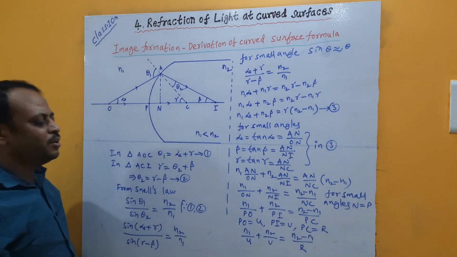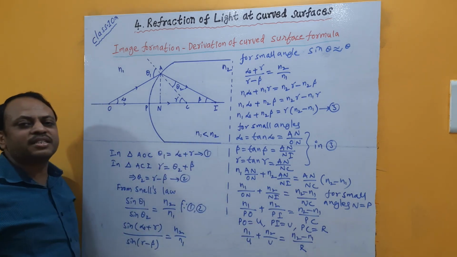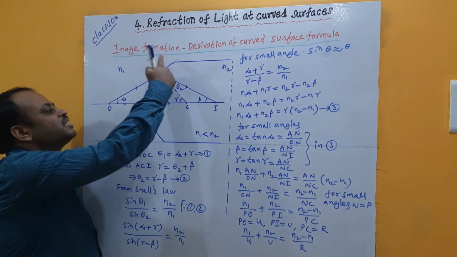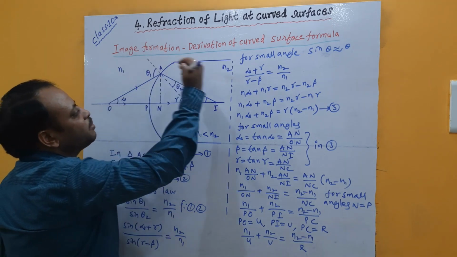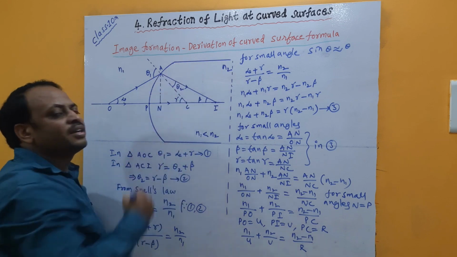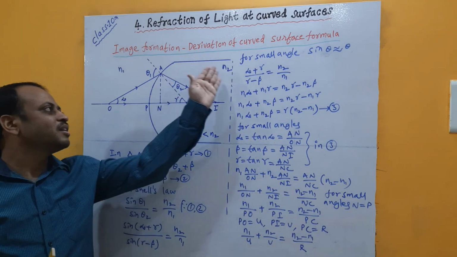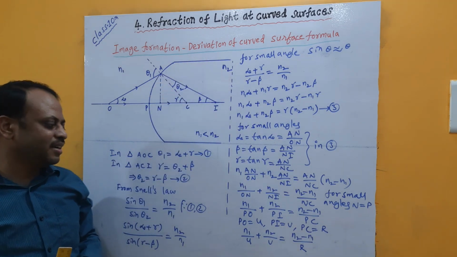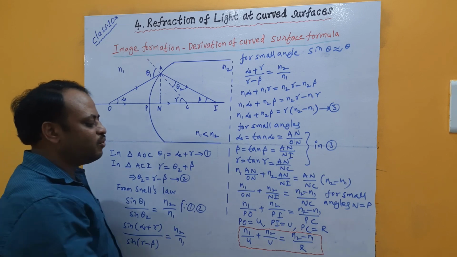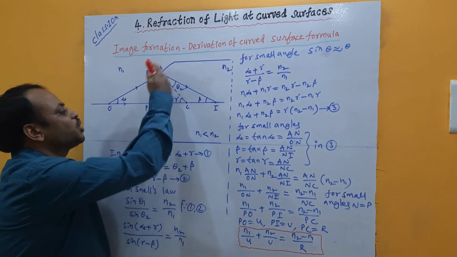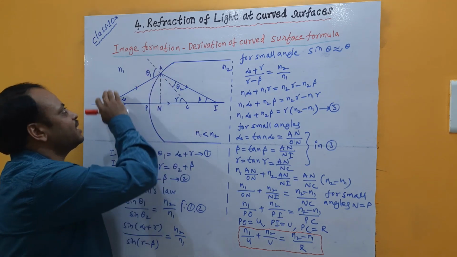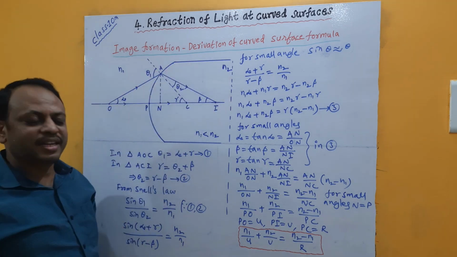So this will give you the relation between object distance and image distance in the case of a convex denser surface, in the sense light rays entering from rarer medium towards denser medium, where the surface is convex at the denser medium side. Here the final formula which we have derived is for a particular case. That case is a convex denser surface, with light rays entering from rarer medium to denser medium.